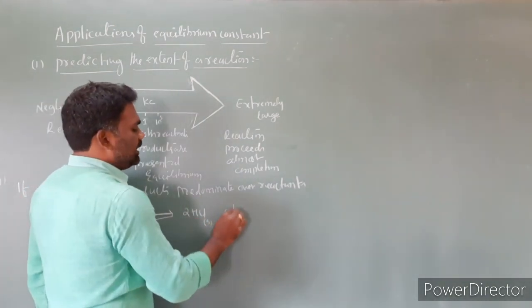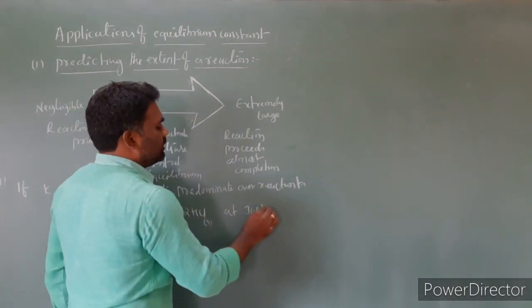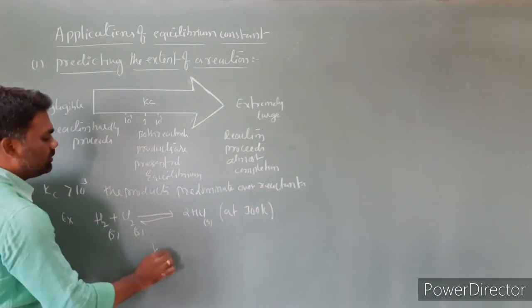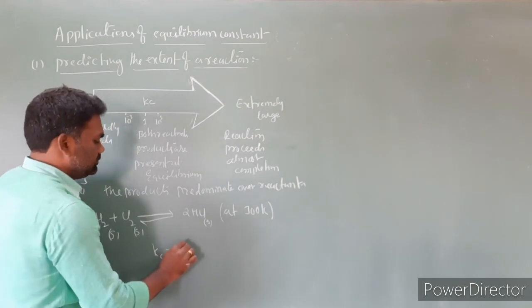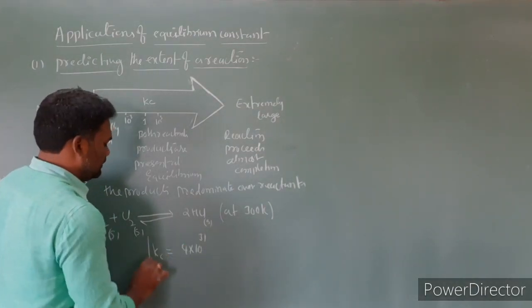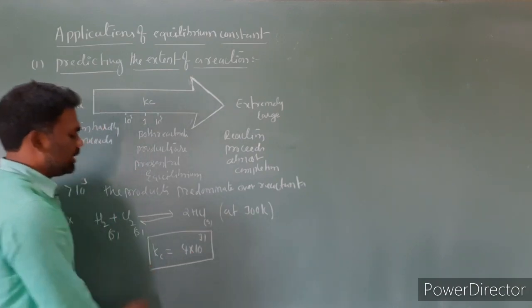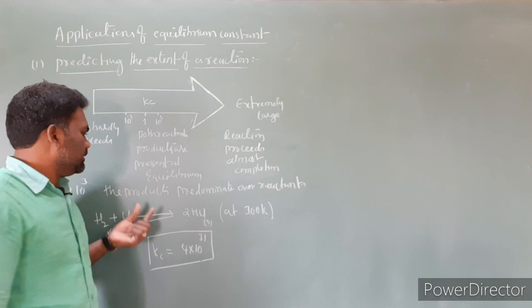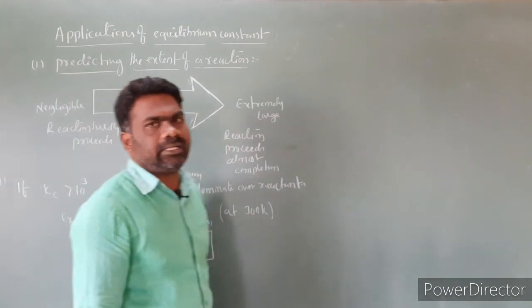So this reaction at 300 Kelvin. The Kc for this reaction is equal to 4 into 10 power 31. Kc is very large, which indicates that the products predominate over reactants.